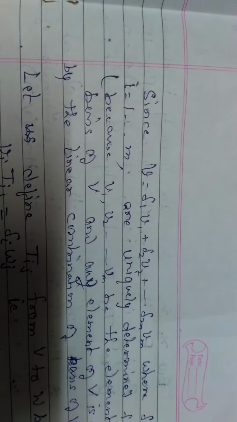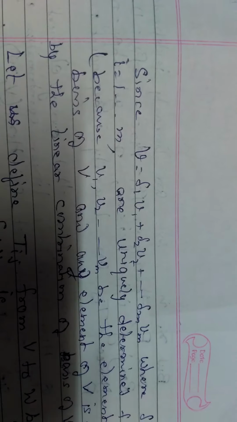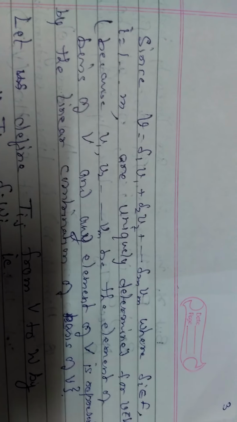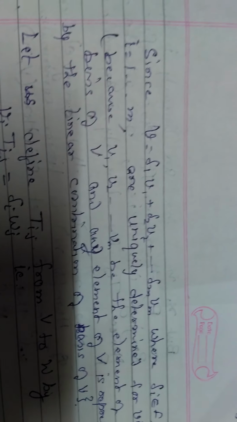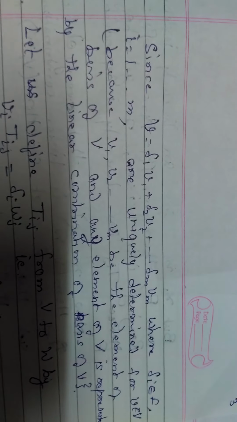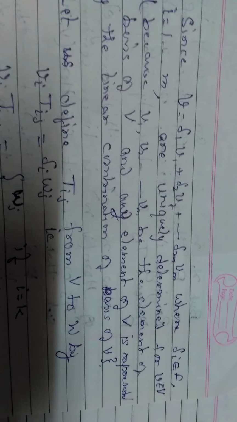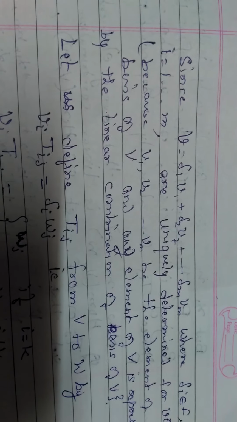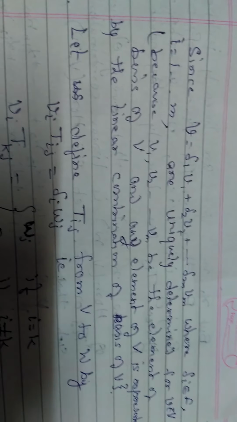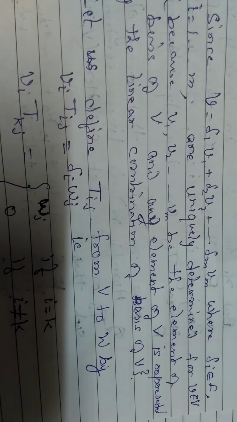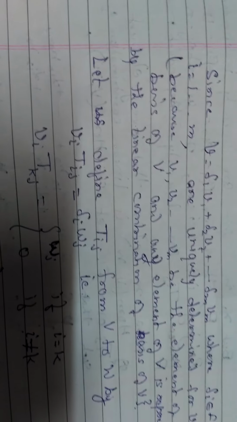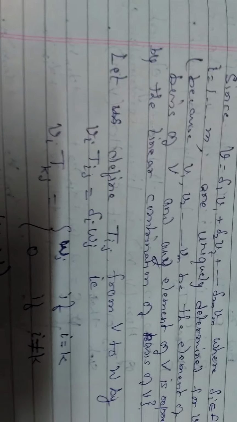Since v is an element of V, it is represented as a linear combination of the elements of the basis, so v is delta 1 v1 plus delta 2 v2 plus and so on delta m vm, where delta i belongs to F, i is 1 to m, are uniquely determined for v belongs to V. The elements of the basis of V, and any element of V, is represented by the linear combination of the basis of V.